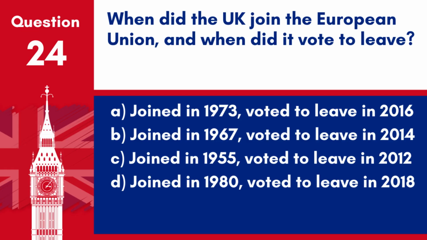D. Joined in 1980, voted to leave in 2018. Answer: A. Joined in 1973, voted to leave in 2016. The UK joined the European Union in 1973 and voted to leave in a referendum held in 2016.